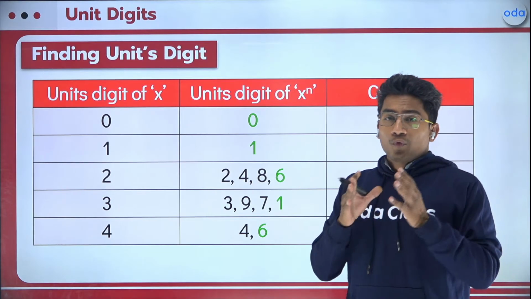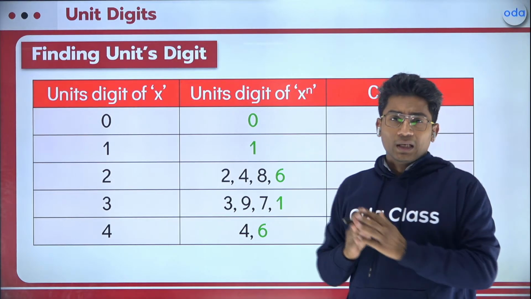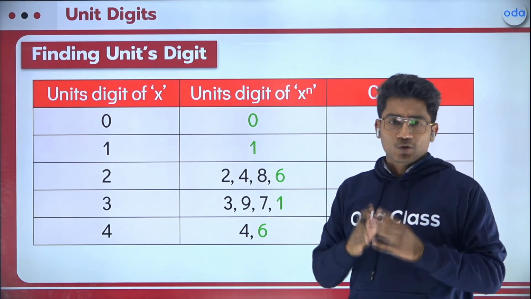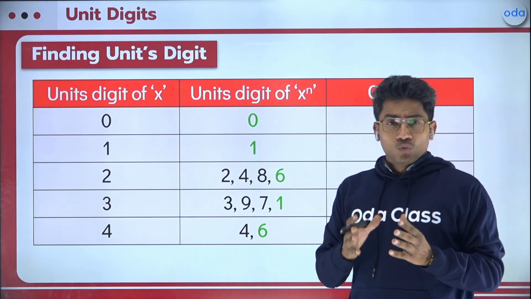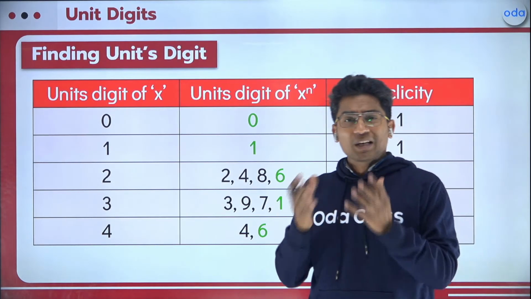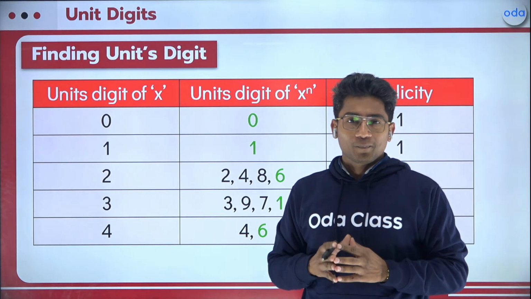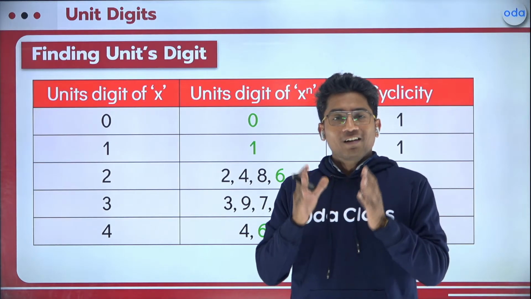Here, we have to identify a few digits. As you have just seen, 1 raised to the power 3, 1 raised to the power 37, we are having the same unit digit. There are other digits as well. For those, whatever the power be, whether it is million, billion, or trillion, you will be getting the same number. Same number means same unit digit. I am only saying here same unit digit.